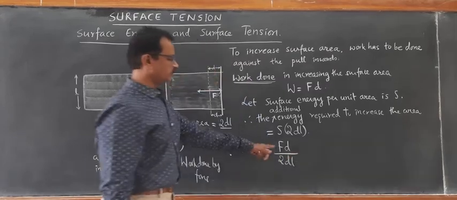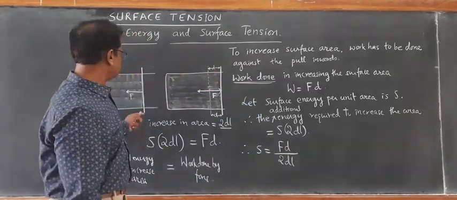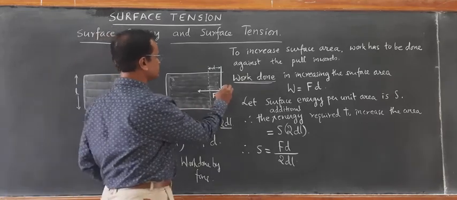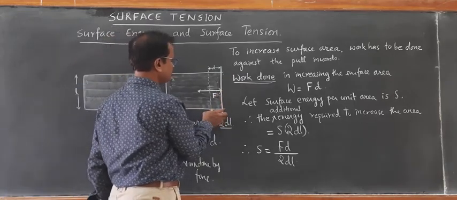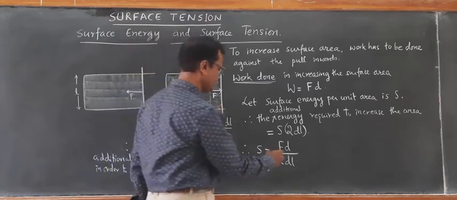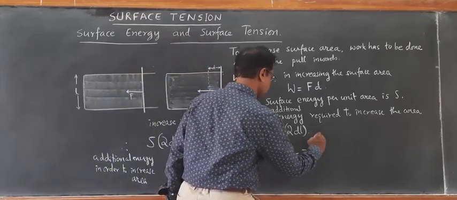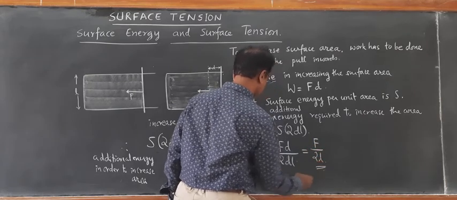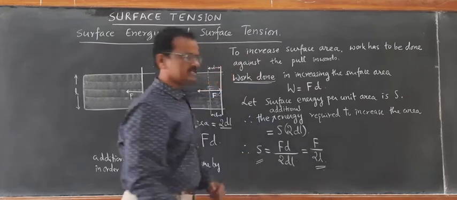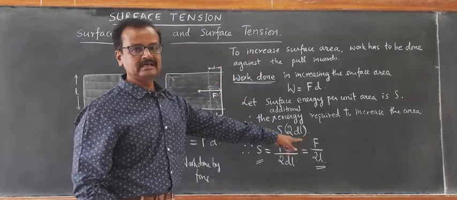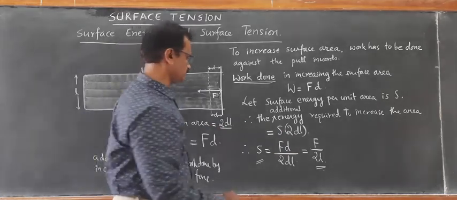So d cancels. You can see this is of length l, so dl front and dl back, so it is 2dl. So d cancels, and you are left with F upon 2l. This is how we relate surface energy per unit area to force per unit length, which is called surface tension.